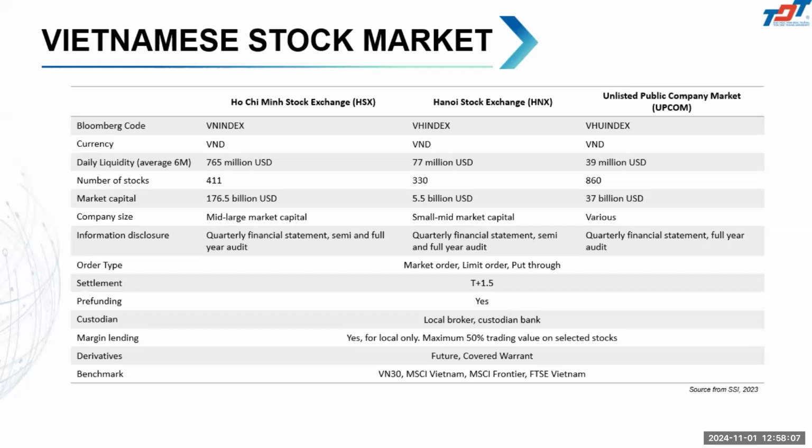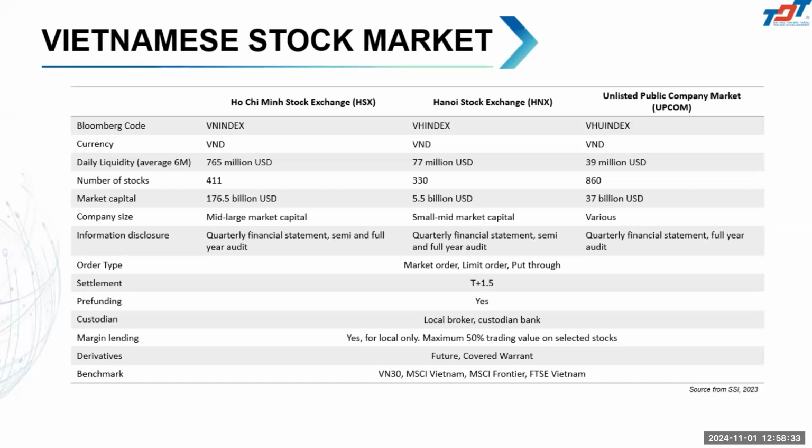One thing that is different from US markets is the settlement trading date. From the time you buy or sell the stock, you have to wait until 1.5 days later if you want to receive the stock and the money.